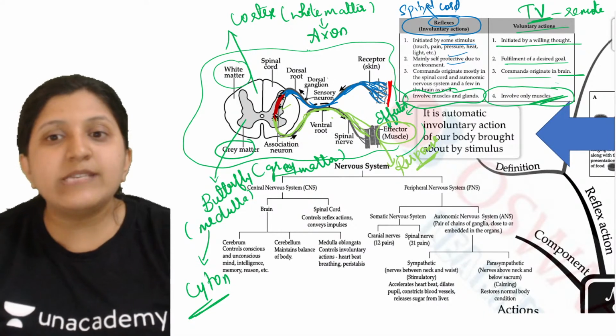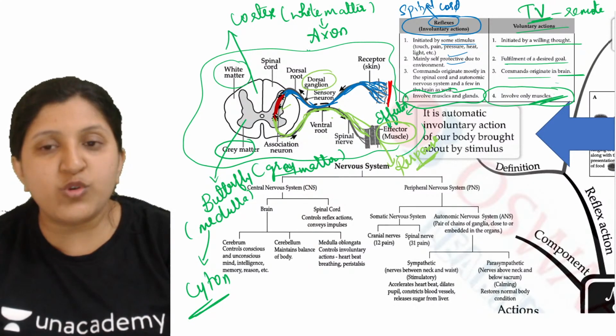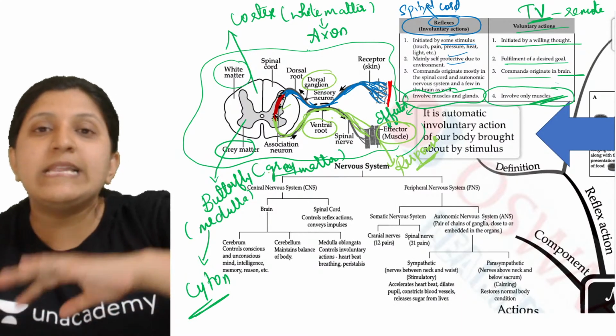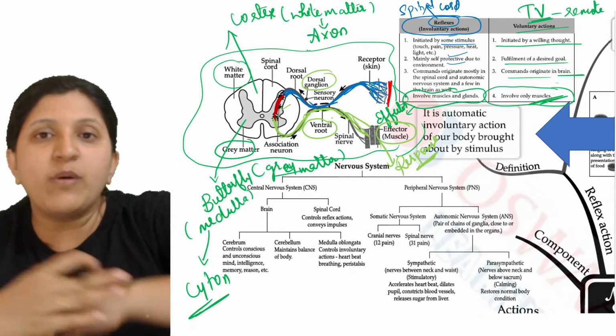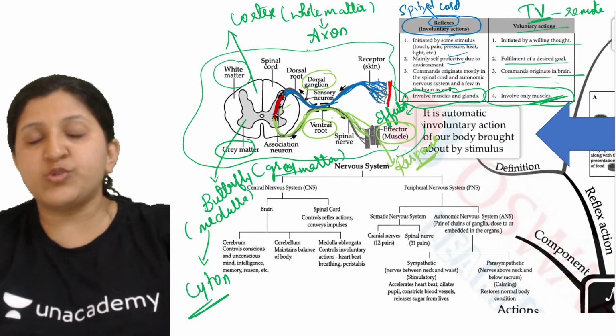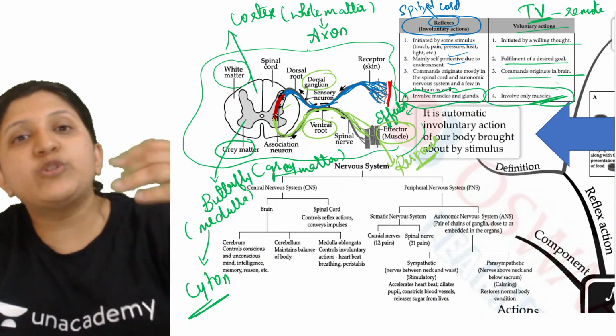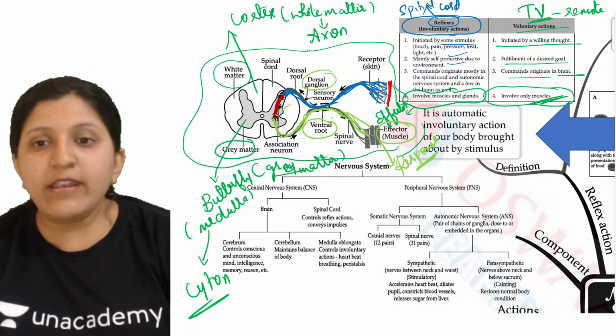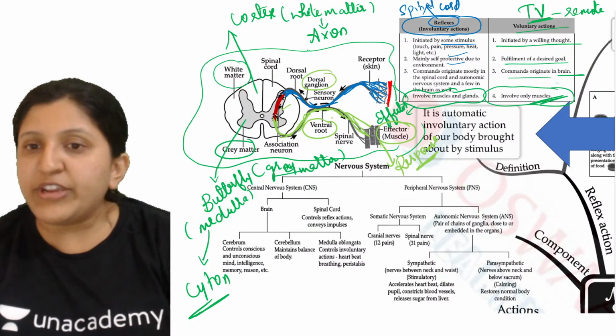So now you can see this one is the dorsal root. The dorsal ganglion you can find. This is the ventral root. Dorsal is the backside. Okay. So from here it is going to the spinal cord, that is towards the back. Then it is coming towards the front for the action. So that is the ventral root. Okay. Then this is a spinal nerve, and the effector muscle we saw.